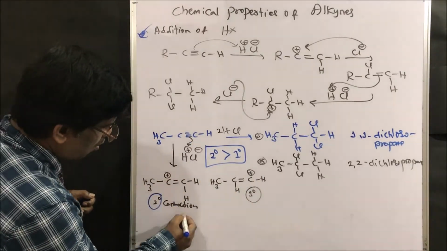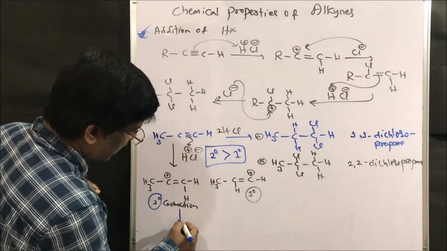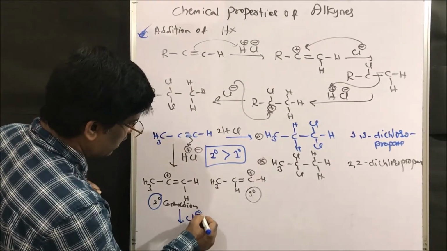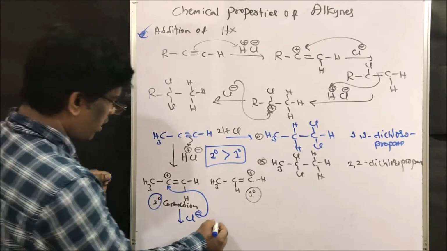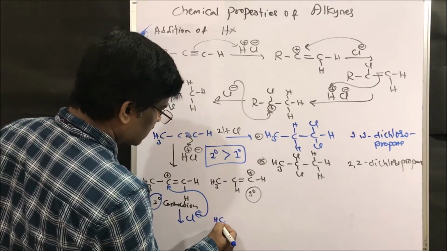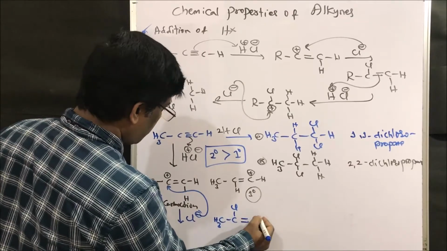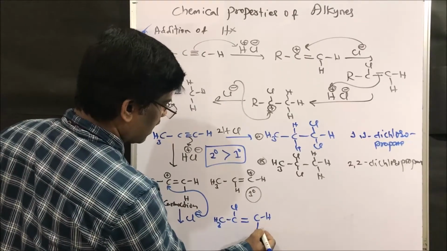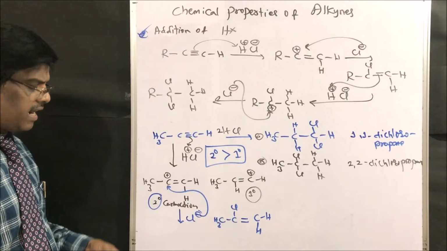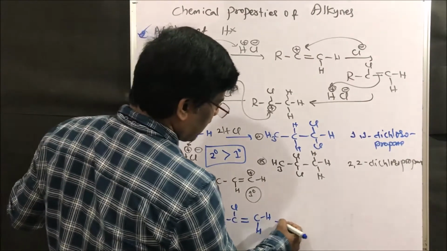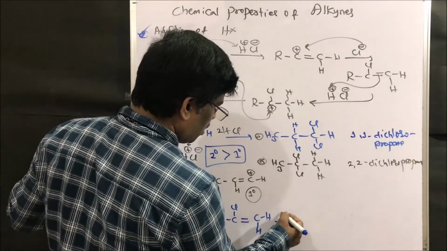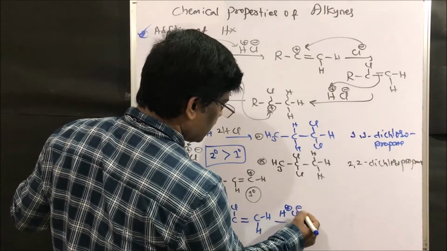Yes. So now what happens? It is going to attack chlorine. It is very simple, right? Chlorine. It is going to give CH3, chlorine, double bond, hydrogen and hydrogen, right? Now it is going to react with another HCl molecule, H plus, Cl minus.